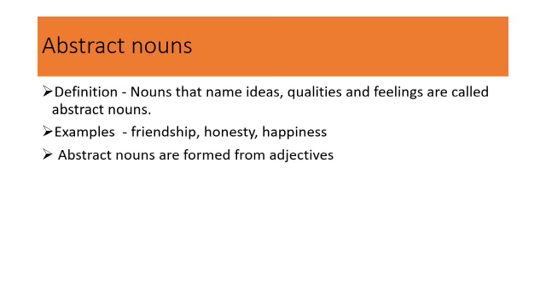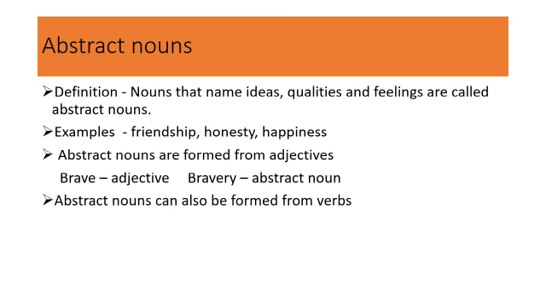There are two ways abstract nouns can be formed. The first one is to be formed from adjectives. Brave is an adjective from which we get bravery, an abstract noun. Similarly, strong is an adjective from which we get strength as an abstract noun. Abstract nouns can also be formed from verbs. Know is a verb from which we get knowledge as an abstract noun. Similarly, discuss is a verb from which we get discussion as an abstract noun.